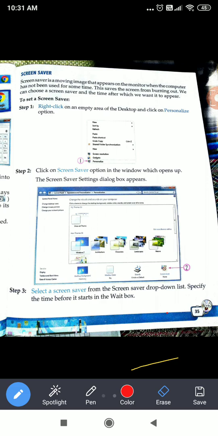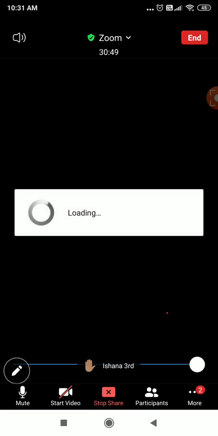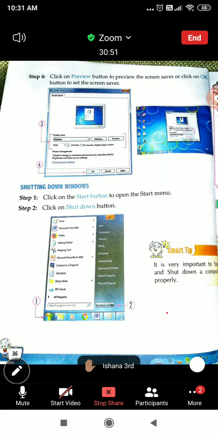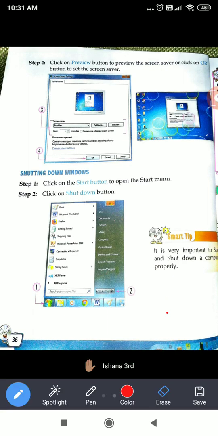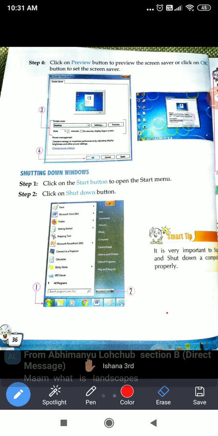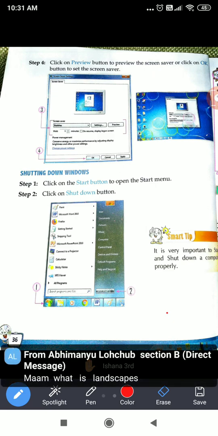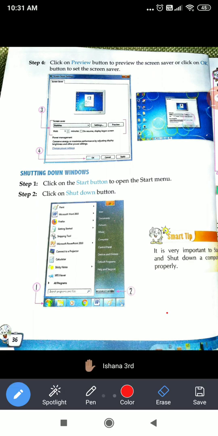Then from the personalize option, the window will come. We will click on screensaver from there. Then so many screensavers will come in front of us. We will select one screensaver, then click on OK and the screensaver will be applied on our computer. If we want to preview it, means we want to see how it will look, we can click on the preview option before clicking on OK.